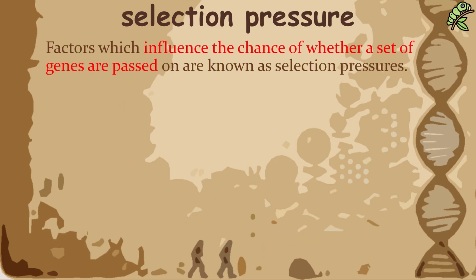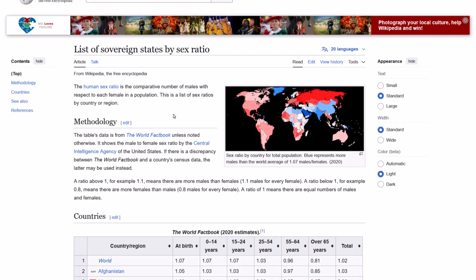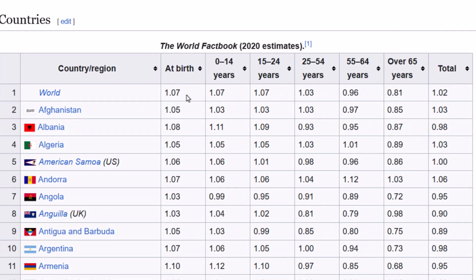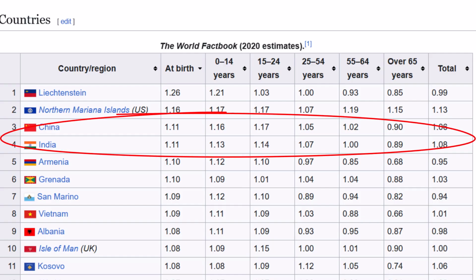Factors that influence the chance of whether a set of genes, essentially an organism, are passed on, are known as selection pressures. If we look at the sex ratio in different countries, we will notice that at birth, the ratio of males to females is 1.07:1, meaning that for every 100 females, there are 107 males. When extrapolated to the whole world, the difference is quite large. If we arrange them according to those with the highest ratio of males to females, we will notice two large countries by population size that are the main contributing factors, China and India.